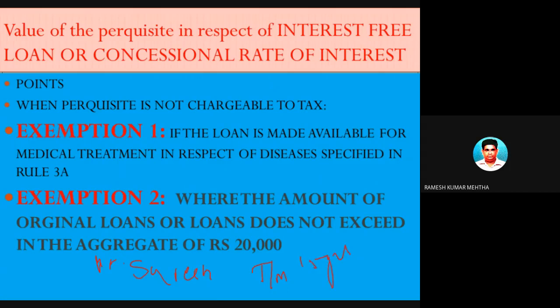He is taking a loan because his wife has a specified disease, a disease specified by the Additional Commissioner of Health, and it is a very critical disease, and treatment is going to be a costly affair.